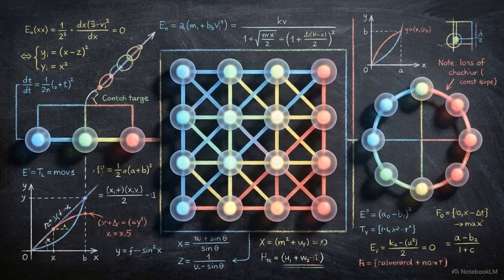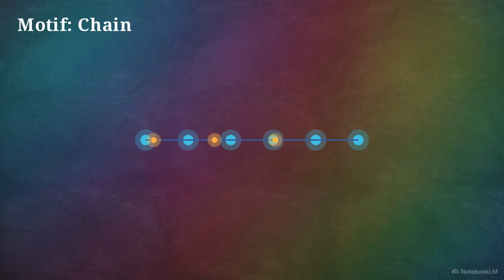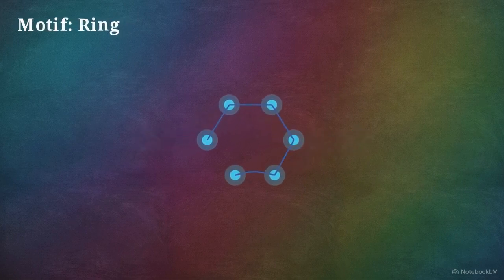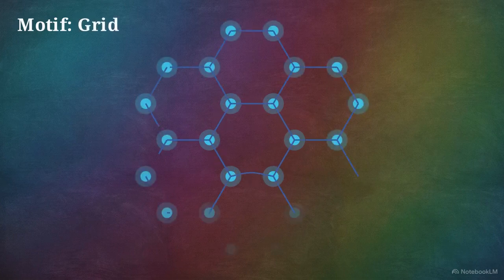Lattices are built from motifs, reusable local arrangements of bridges that repeat in mathematically stable ways. This diagram shows the first motif family, the chain, vector nodes linking sequentially. Systems utilize chains to emphasize continuity, moving information along an ordered route. When that chain loops back to form a closed path, it becomes a ring. Rings are the primary tool for maintaining local cycles, ensuring a system can repeat a specific process indefinitely.